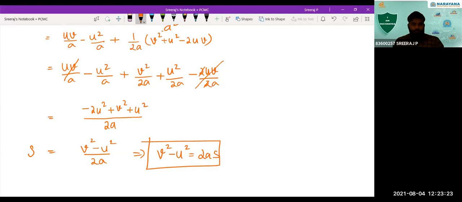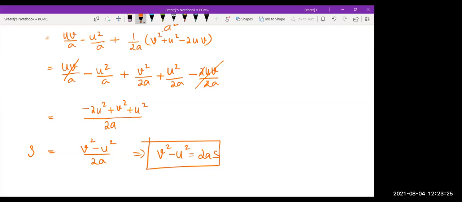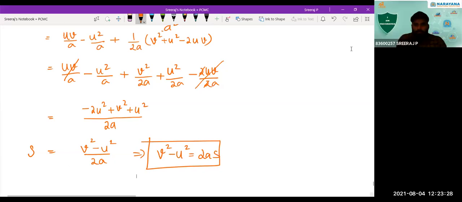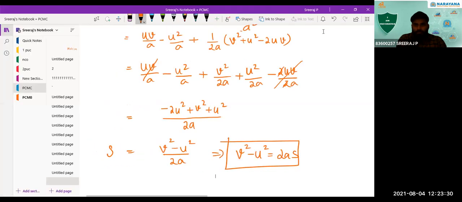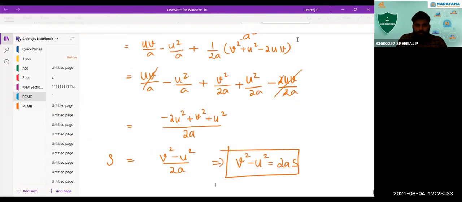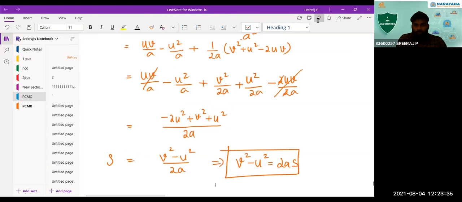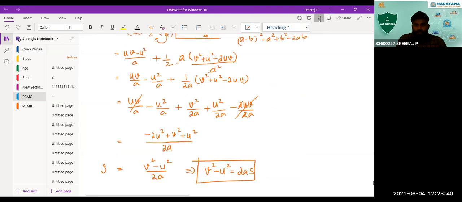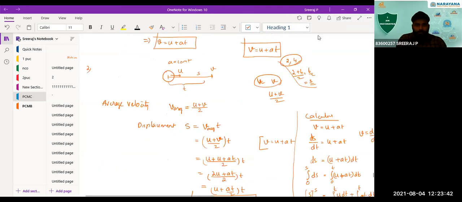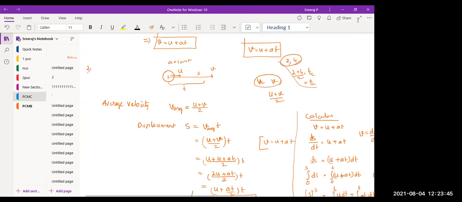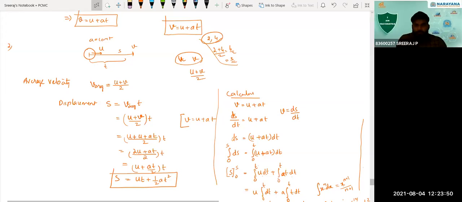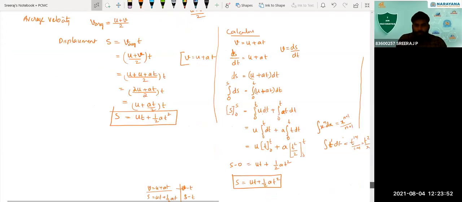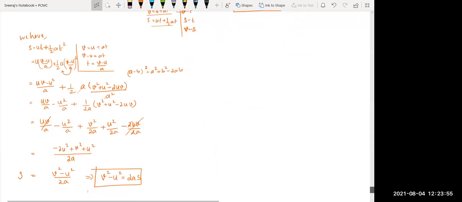Is it clear? Yes, sir. Okay, so let's see that equation derivation once again here. I'll just zoom out this one. I think the calculus and the graphical derivation part we'll discuss tomorrow, otherwise everything together will be difficult. Sir, I didn't write that formula fully, sir. Which one? The last one. I'll give you. I'm going to take that only. Can you see that now? Yes, sir.